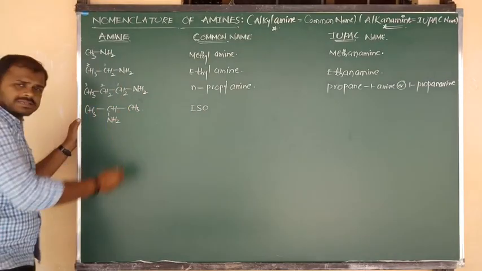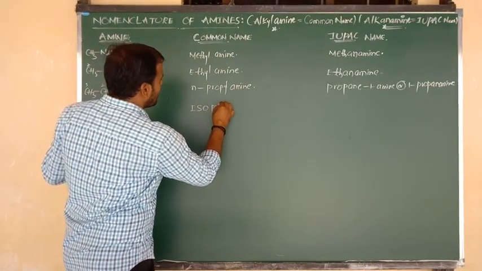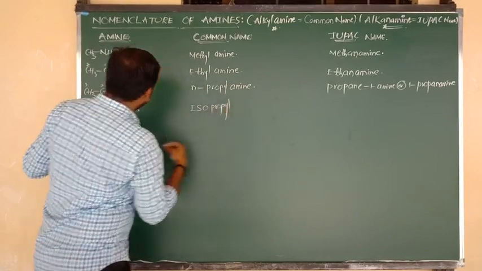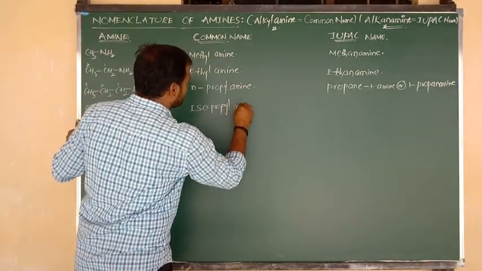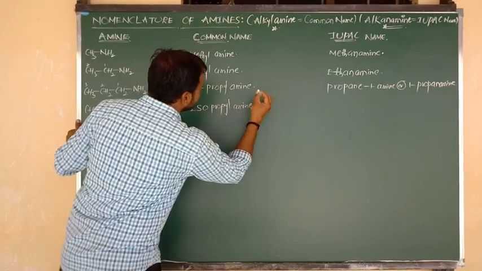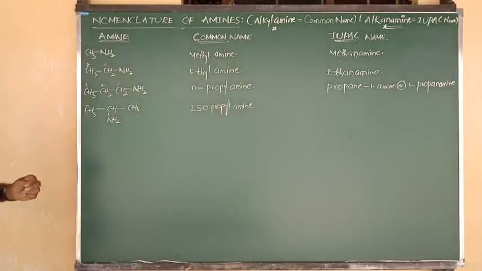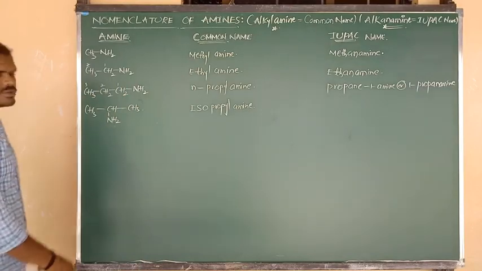Again, the number of carbons is 3, so we can say isopropyl. Again, the functional group is NH2, so we can write its name. It is nothing but isopropylamine. Which amine? Isopropylamine. So now what can we write?